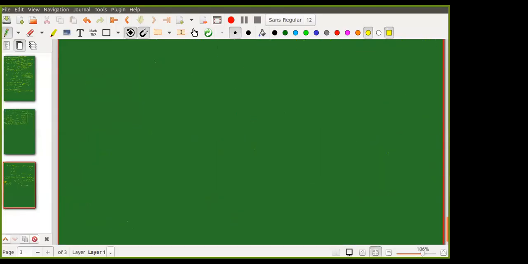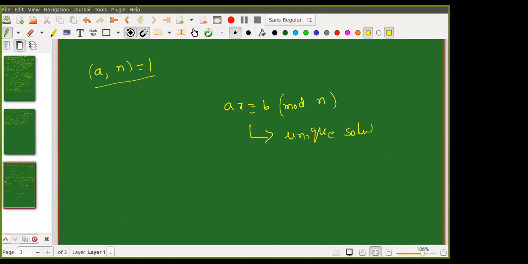Okay, so let us write one more time. What is given? A comma n GCD 1, right? And we are asking that AX is congruent to B mod n. I am not worried about what B is, whatever it may be. Once I have A comma n GCD 1, this has a unique solution up to modulo n. So that is the question: what is the solution?